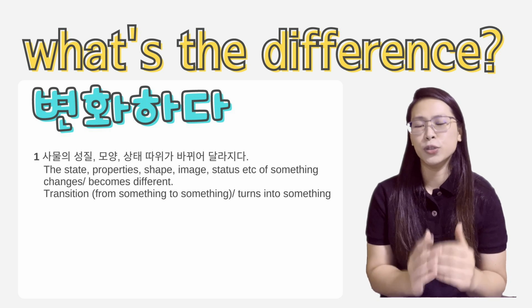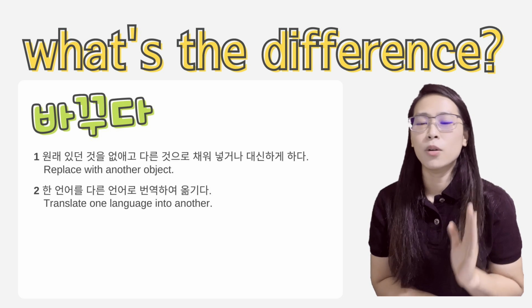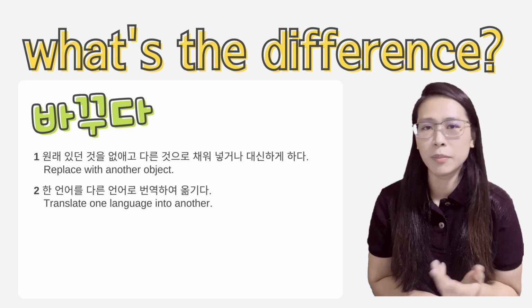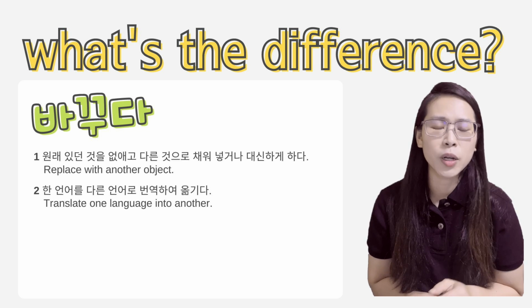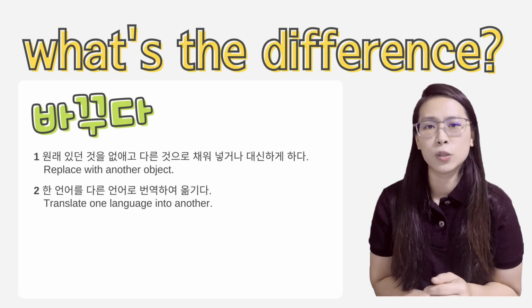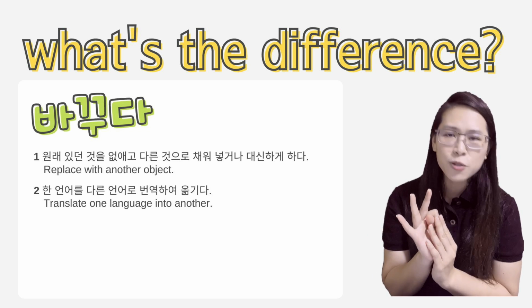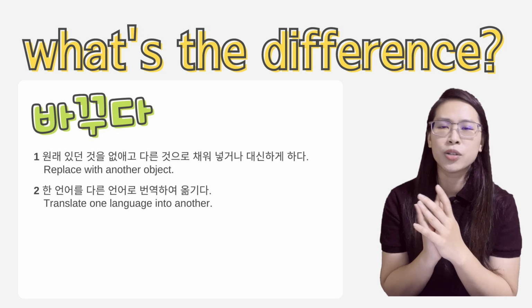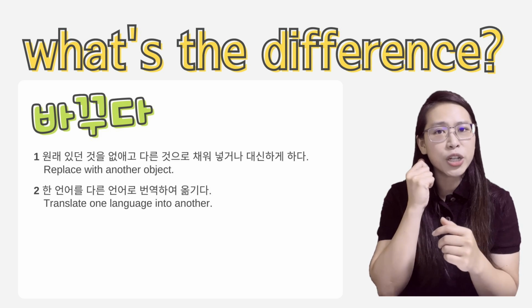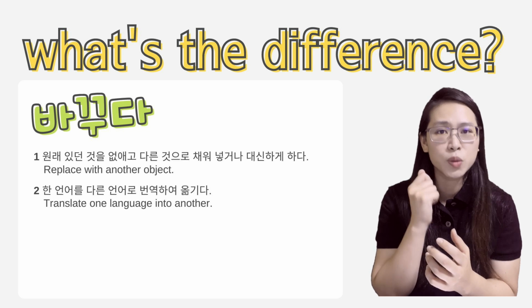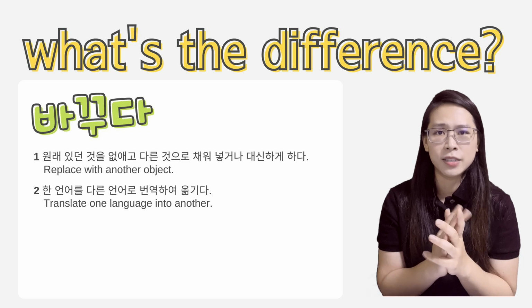Or when should you use each? Now, 바꾸다 is the simplest and most basic way to say that something has changed, or the verb to change. It's very commonly used, one of the most commonly used among the four. You can use it on your schedules, your plans, the direction, you can change things, and you can also use it on people. For example, can you please change the phone to someone else? 전화 좀 바꿔주세요. So it's very simple, plain vanilla in that sense.